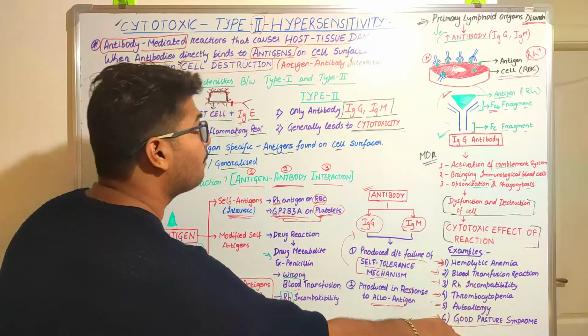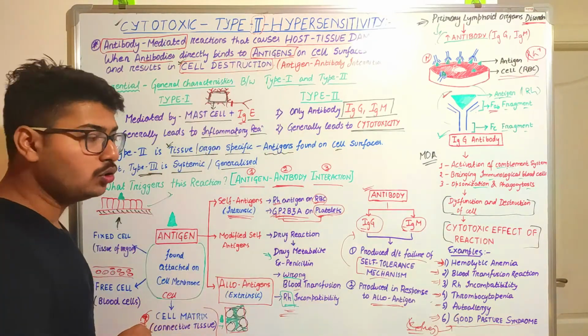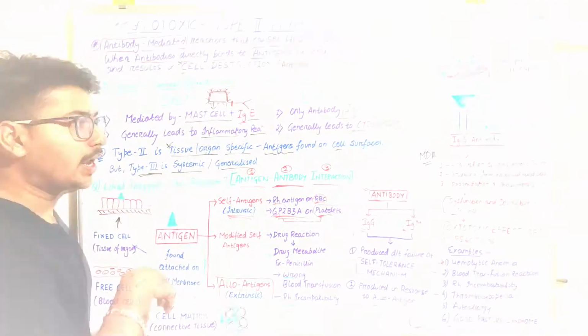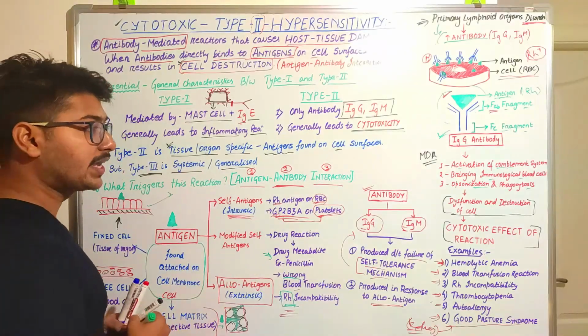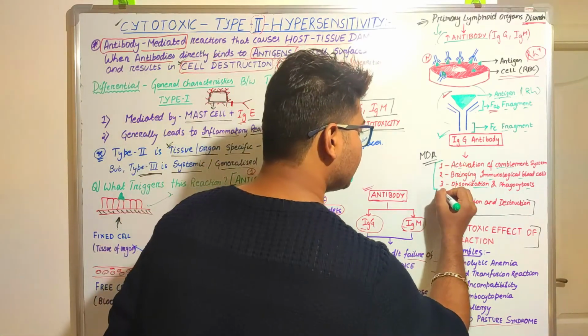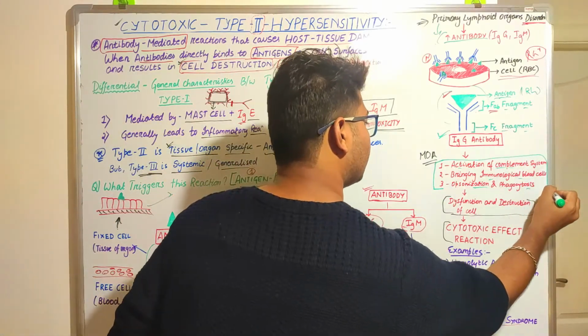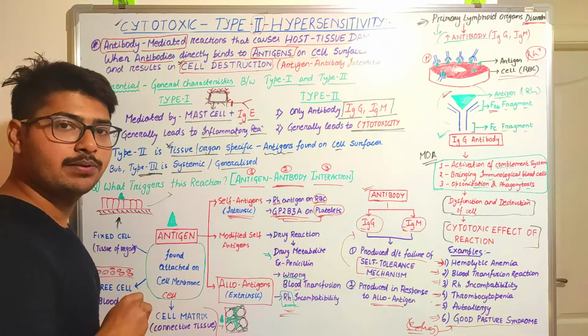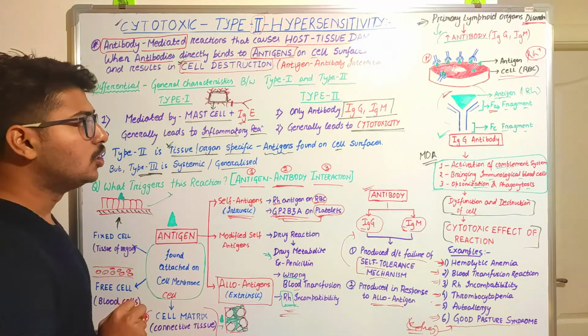So these are the examples of cytotoxic type 2 reactions. You have to remember this. In my next video, I am going to explain the exact mechanisms through which this type 2 cytotoxic hypersensitivity reaction is occurring.